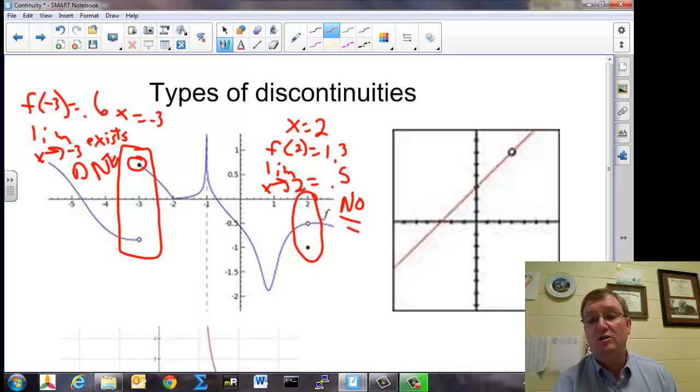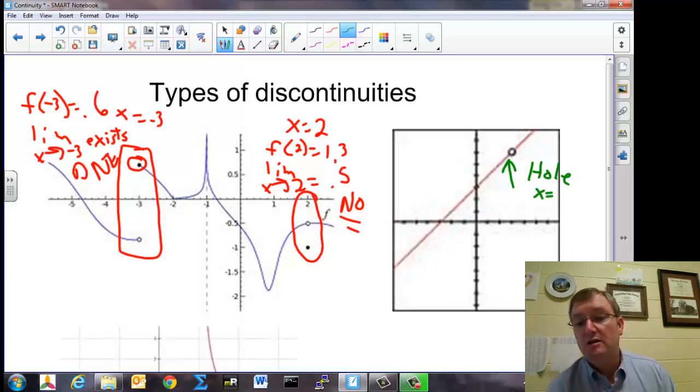Well, let's look over here at this graph. What can you tell me about this graph? When you look at it, do you see anything strange? Do you see anything that says it's not continuous? Right here at this point, we have a hole in the graph. Okay? Since there's a hole there, then this is a point of discontinuity. This point, which is x equals 3, gives us a point of discontinuity.